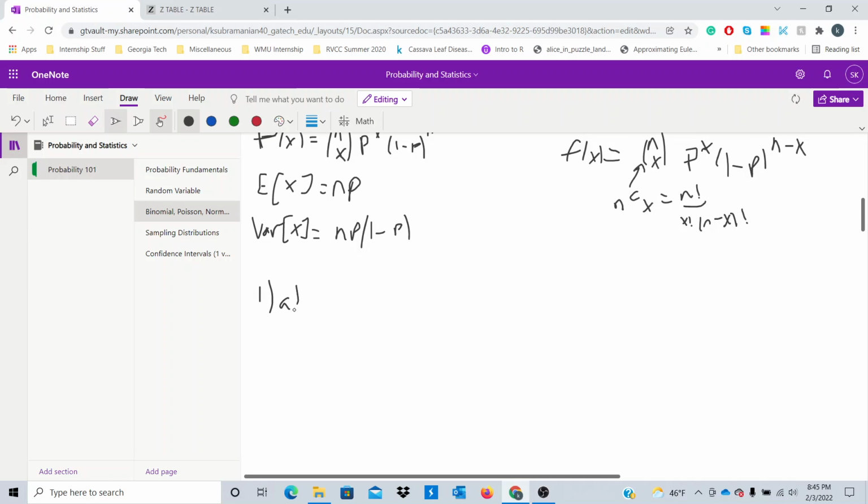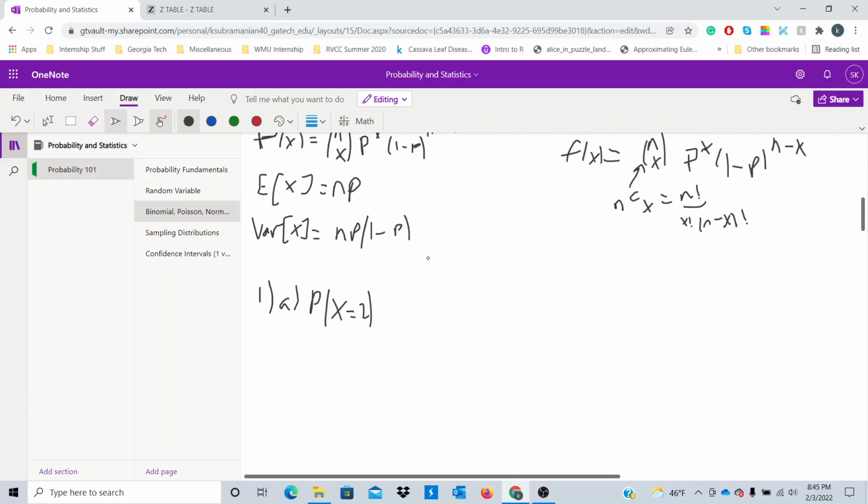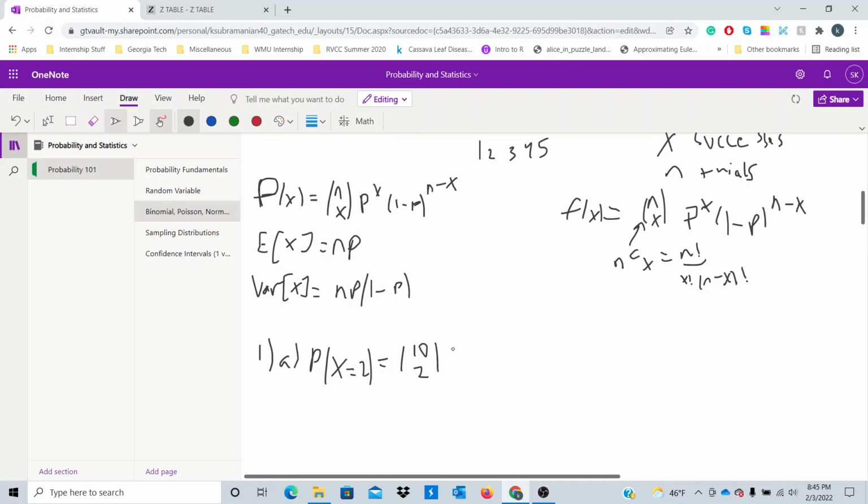For part A, we want to find the probability of 2 students finding the hidden gem. When approaching this problem, we're going to define finding the gem as success. So 2 students finding the hidden gem means we want 2 successes among a sample size of 10 university students. So the probability of x equals 2 will be 10 choose 2, times the probability of success, which is finding the hidden gem, 0.1, so you multiply by 0.1 squared. And the probability of not finding the hidden gem is 0.9. If 2 students find the hidden gem, then 8 students did not find it. So this is our probability of 2 students finding the hidden gem.